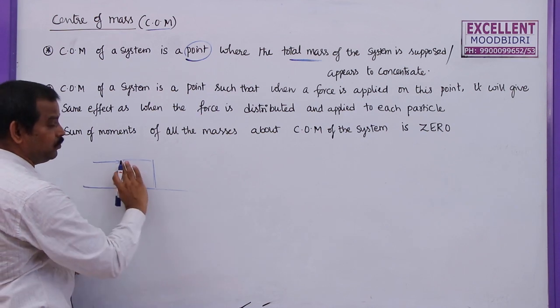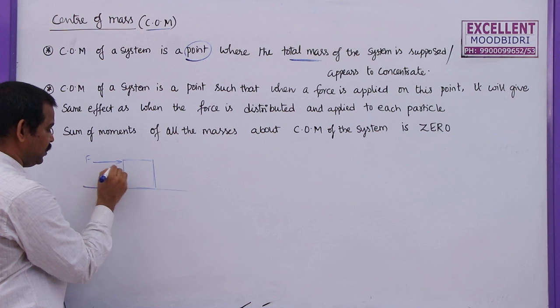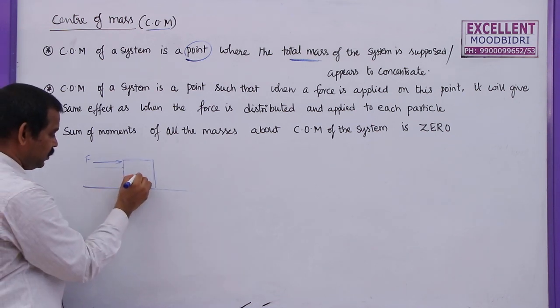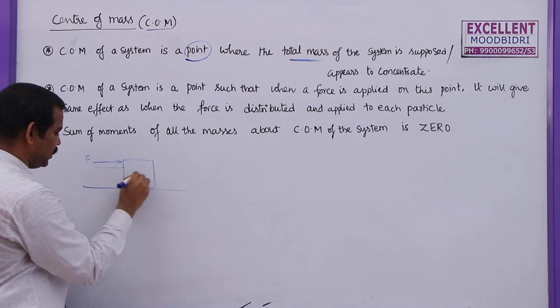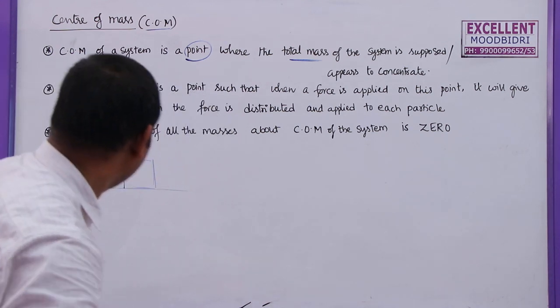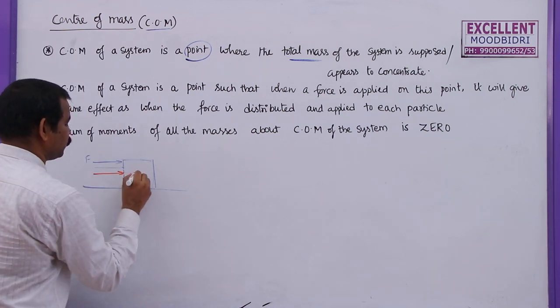If the same force is applied here also, it will try to rotate this body. But if this force acts along the line of the center of mass, then this force will give translatory motion to this body.